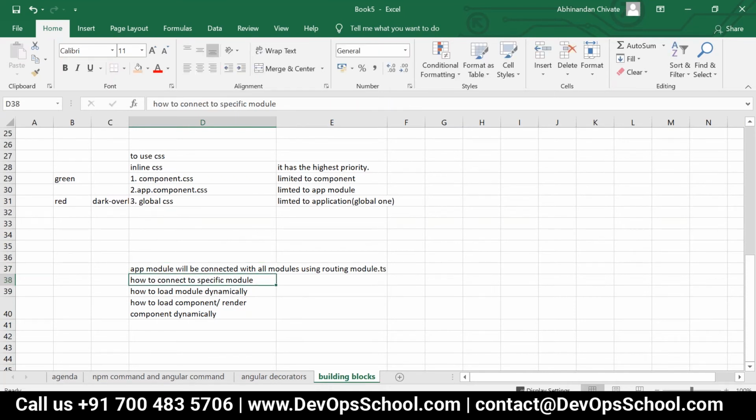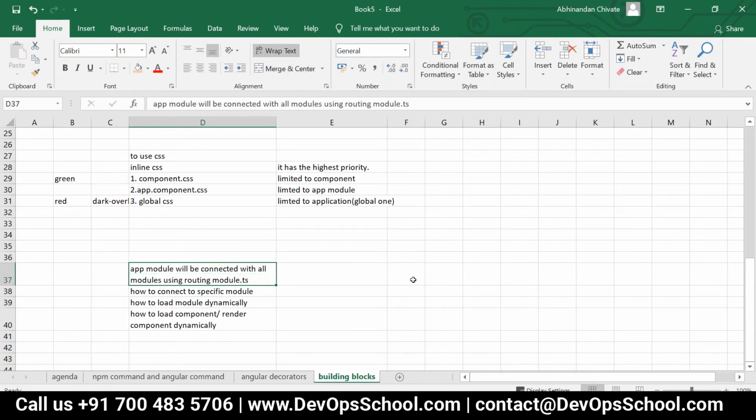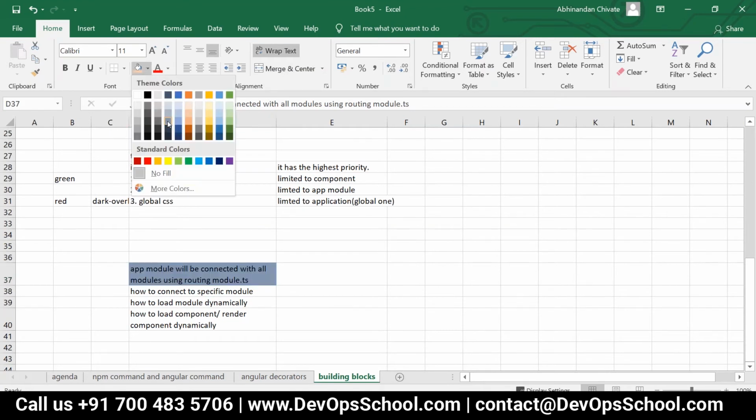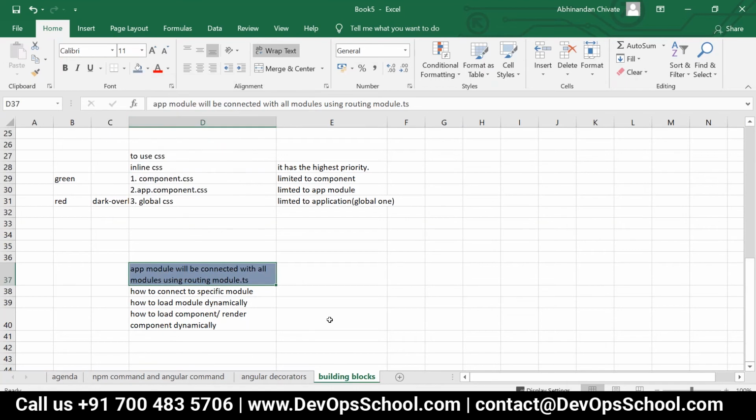All of you clear with this or not? Routing module is used for what purpose? I was talking about this routing module is used for dynamic loading, correct or not? Correct.